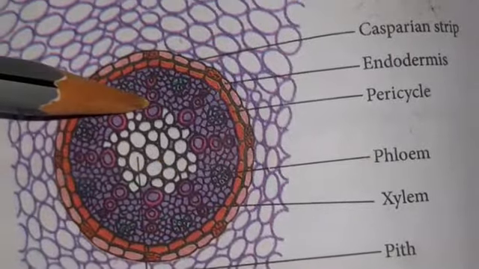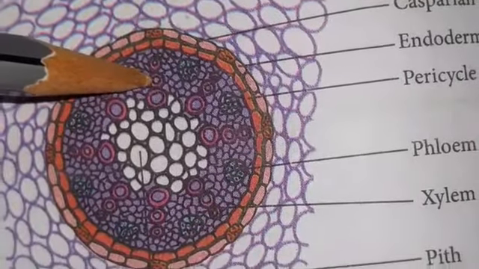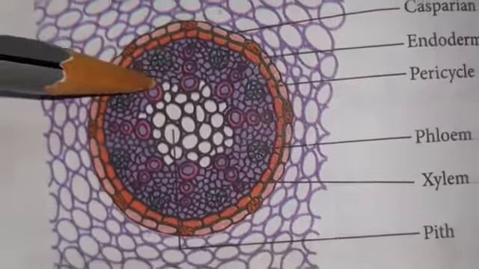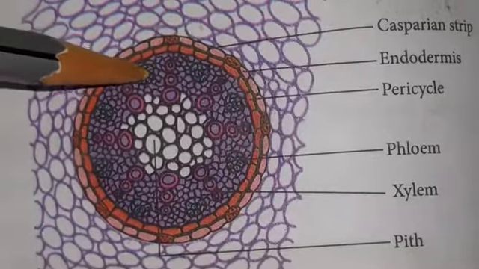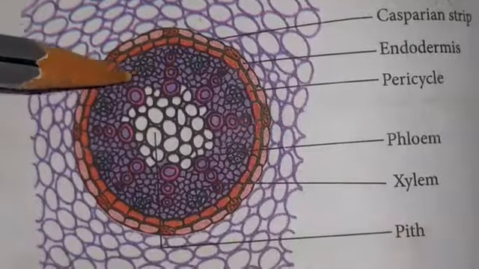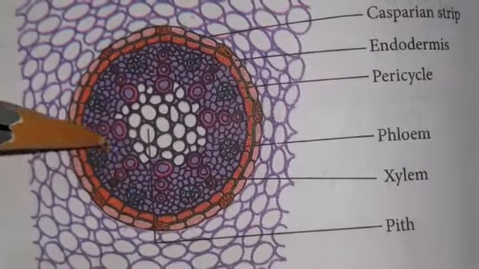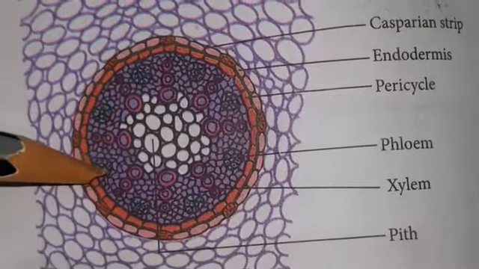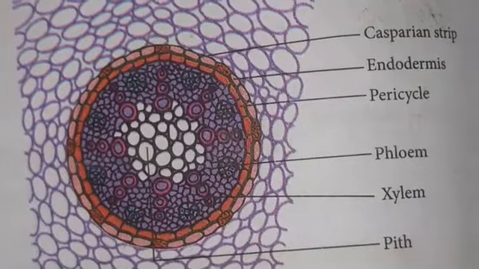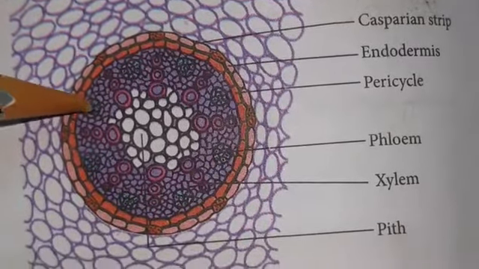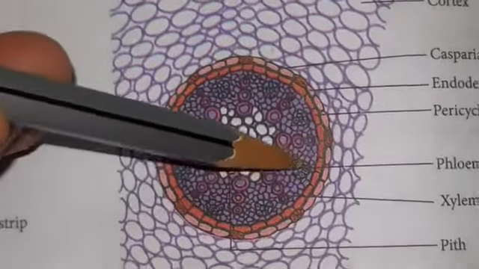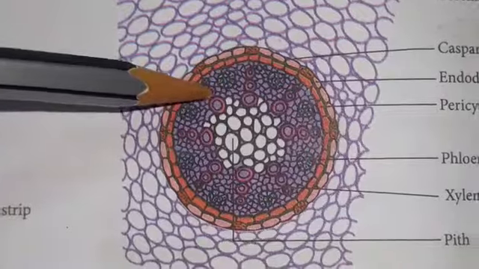The vascular tissues. The vascular system consists of both xylem and phloem. They are arranged in a radial manner. Commonly, the root has a radial arrangement of the vascular tissue. The xylem and phloem, which are arranged alternately on different radii, is called a radial arrangement of vascular bundles. The vascular bundle consists of phloem and xylem. The xylem and phloem are arranged in an alternate manner on different radii, which is called a radial arrangement.